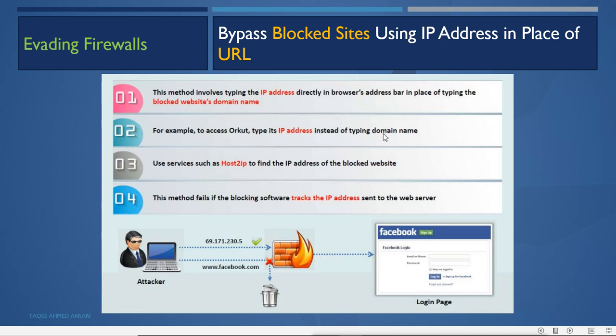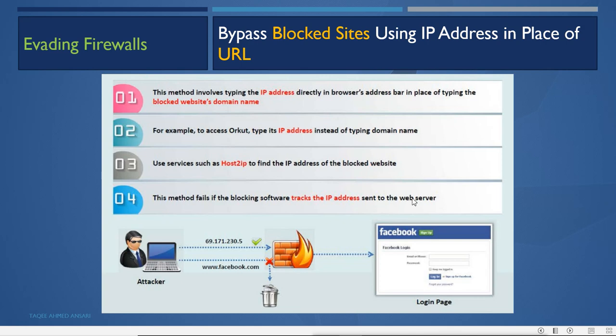Similarly, for accessing Facebook, instead of typing the URL into the browser, one can type the IP address. It will also work. Use services such as host to IP to find the IP address of the blocked website. This method fails if the blocking software tracks the IP address sent to the browser.